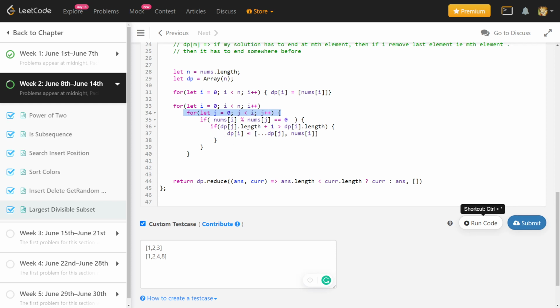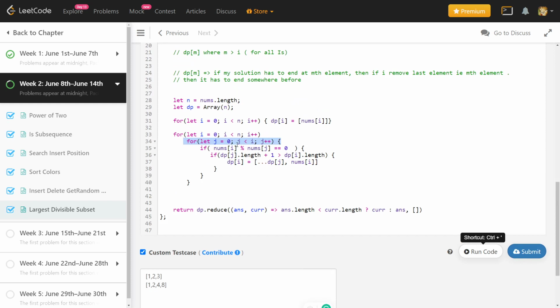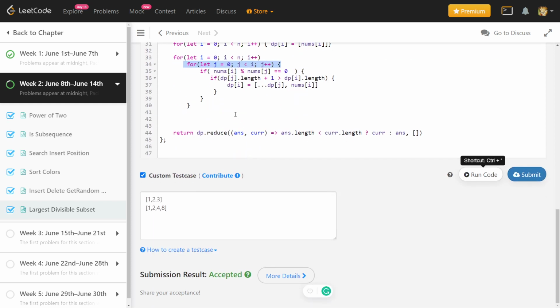I'll not code it right now, but I'll post a link to that code in the description. The technique we use there is based on the observation that at any DP index there is only one unique solution. If I am looking at the DP for this index, the previous solution which I used was 1, 2, 4, and the solution at 4 which I used was 2, 1. So I store the previous index for every element.